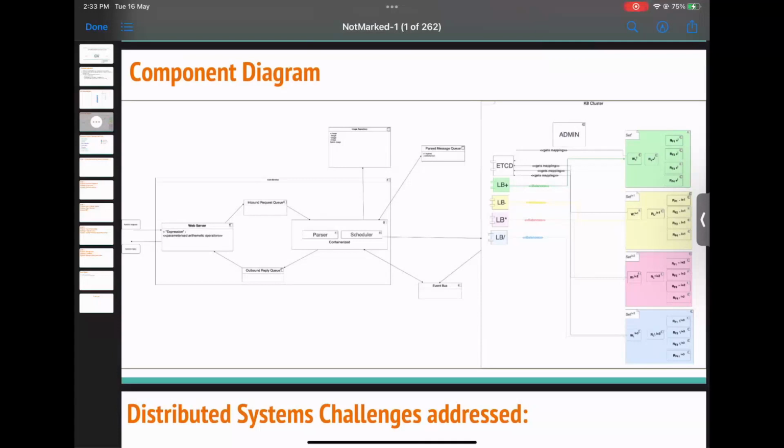The parser and the scheduler handler dequeues a request from the inbound request queue, breaks the request expression into dependent and independent sub-expressions, and enqueues the independent and dependent sub-expressions into the respective layers of the 4-layered message queue. For each of the independent sub-expressions, the scheduler makes immediate gRPC calls to the port of the respective K8s load balancer port ID. For each of the dependent sub-expressions, the scheduler sleeps and wakes up periodically before making gRPC calls for each dependent sub-expression at their respective load balancer port ID.